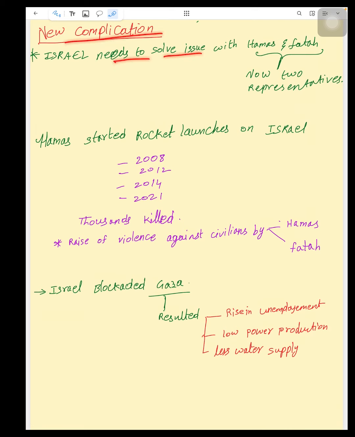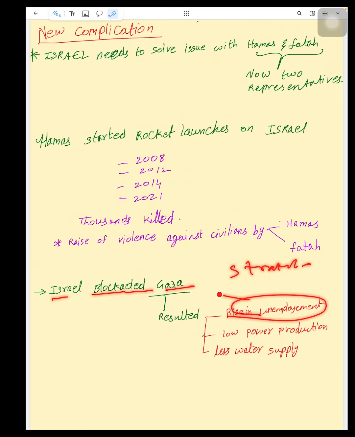So there is a new complication now. Israel needs to solve the issue with Hamas and Fatah. There are two parties now, two representatives. And Hamas, which is an extremist organization, started rocket launches on Israel in 2008, 12, 14 and as recently as 2021. Thousands were killed. And the rise of violence against civilians by Hamas and Fatah gradually increased. So finally Israel blockaded Gaza strategically, which resulted in a rise in unemployment in Gaza, low power production and less water supply.